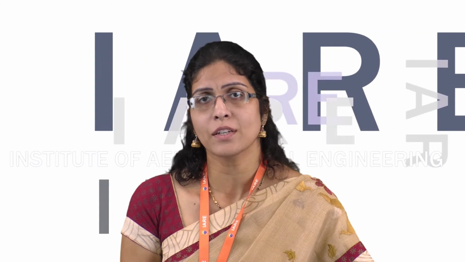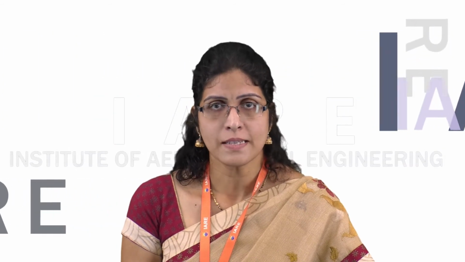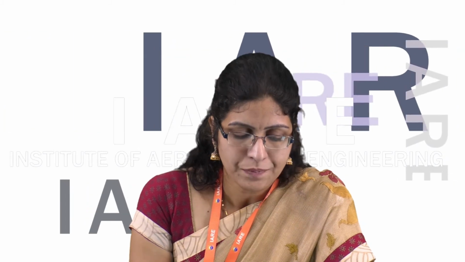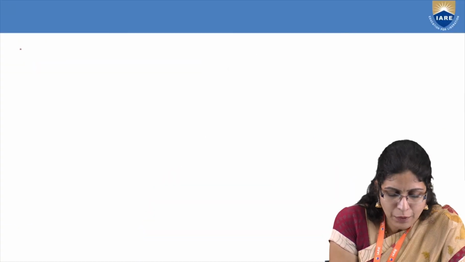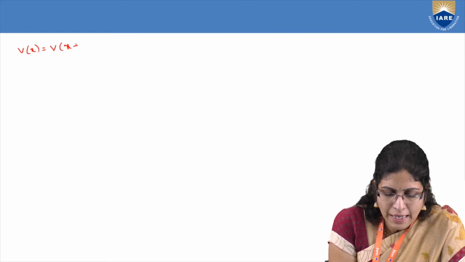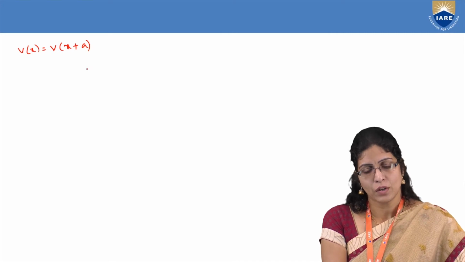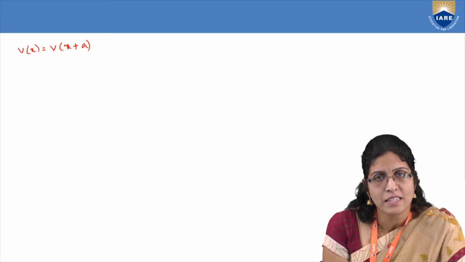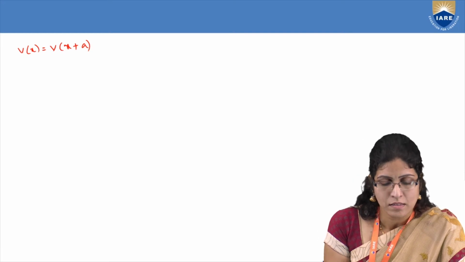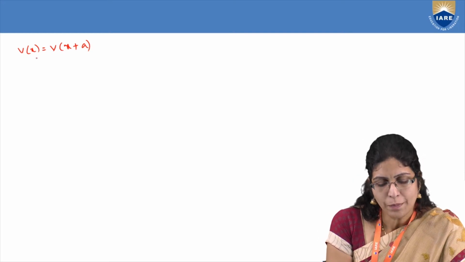If you can write them also, it's fine, but what you should really write in your exams, according to your curriculum, is this slide. Please have a look into it in addition to the previous slides. If you are taking the potential, V of x can be written as V of x plus a. Why? Because a is nothing but the lattice vector. You are taking a as the lattice vector along the x-axis, so the potential at x should be equal to the potential at x plus a.